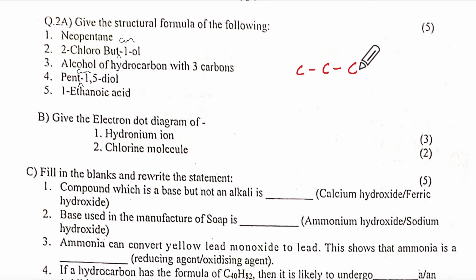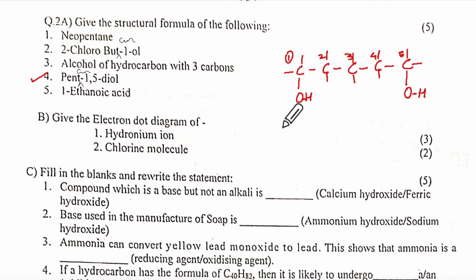1, 2, 3, 4 and 5. So if I call this 1, 2, 3, 4 and 5, so 1 has OH, so O single bond H. And the fifth one has OH, so O single bond H. And then for the remaining valencies, you have to put all H's. Just make sure that you are not having 3 valencies or 5 valencies for carbon. Okay, so you got this one as the fourth one.